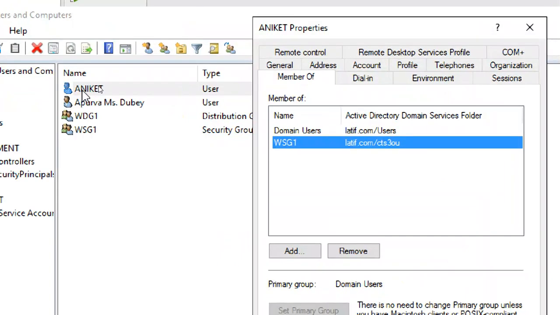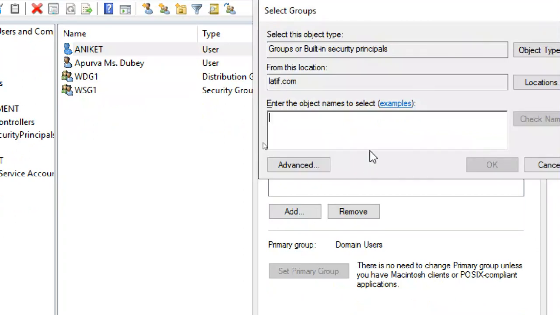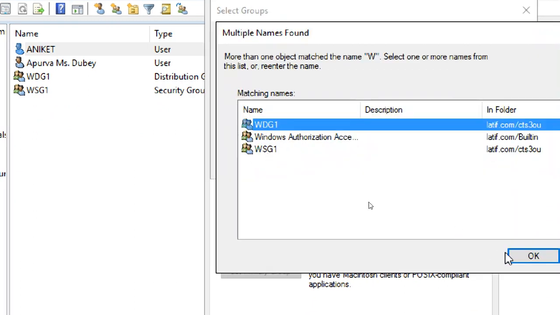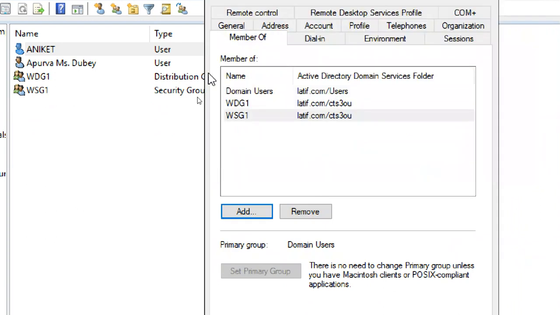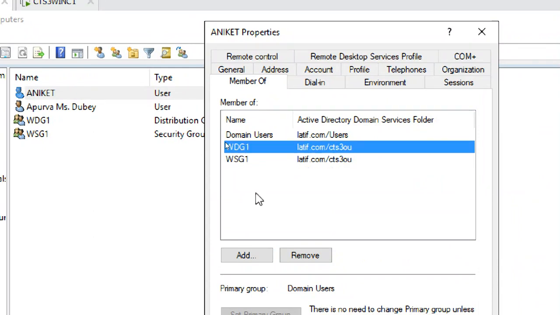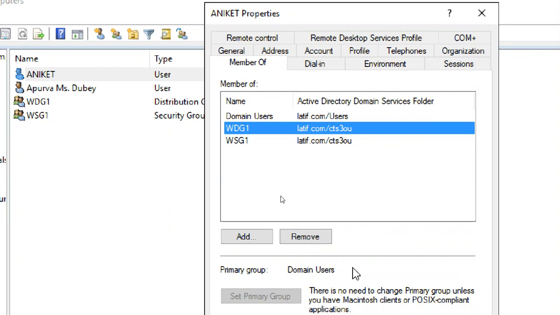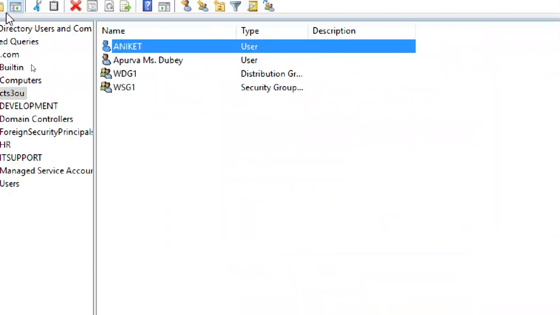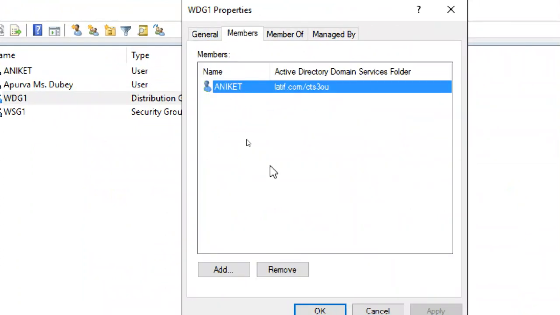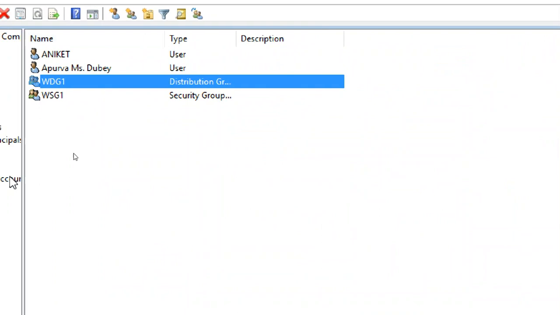member of. He is a member of the domain users group by default, and is also a member of WSG1. For example, I want to add Aniket to this group. Add W, okay, W is enough. Check WDG1. Okay. Now Aniket is a member of WSG1 and WDG1. Like this, from the user side also you can add it to the group. See, here it is, he is a member of both the groups.